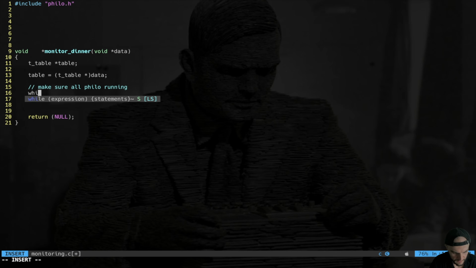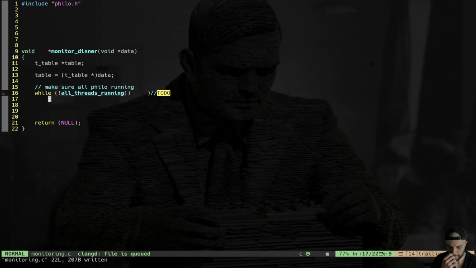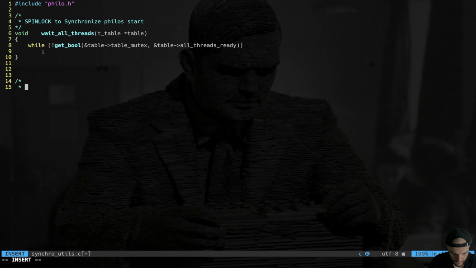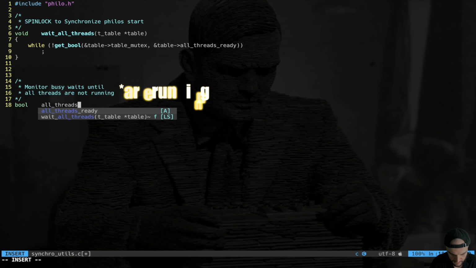So I can say while not all threads running, a function that we will implement, and we will see the inputs to put. You just busy wait. So all threads running. This is another synchro utils. We're going to do that. So we have monitor busy waits until all threads are running. It's going to be bool all threads running.